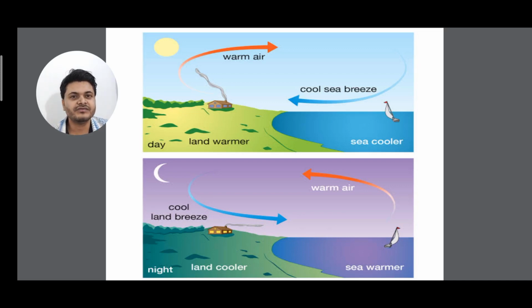One point you have to know is that the land is getting warmer faster as well as cooler faster, and the water bodies or the oceans are getting cooler slower and warmer slower. So one criterion you have to focus on is that land heats up faster and also cools faster. Similarly, oceans neither heat up faster nor cool faster. So this cyclic process is going on.